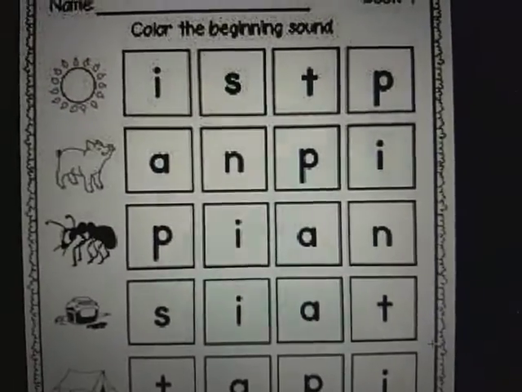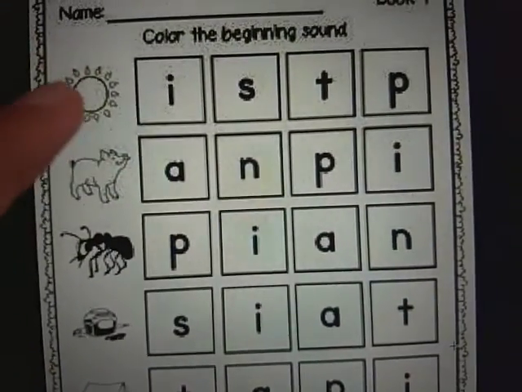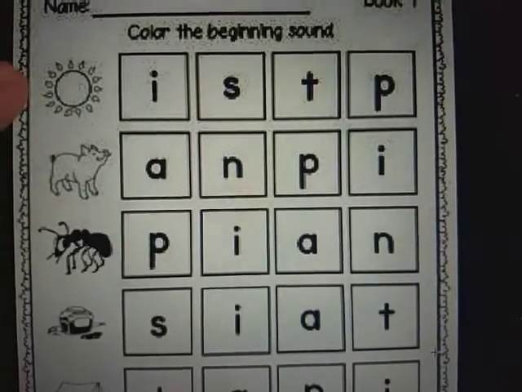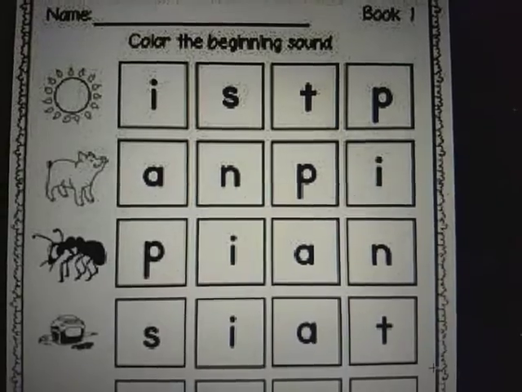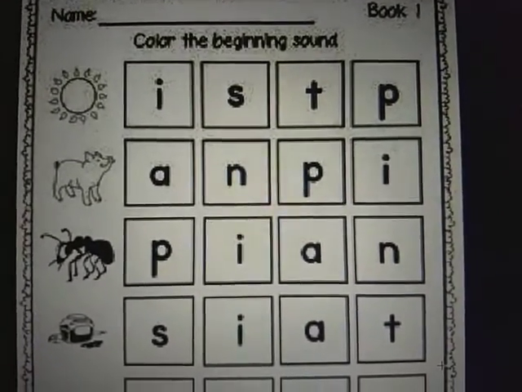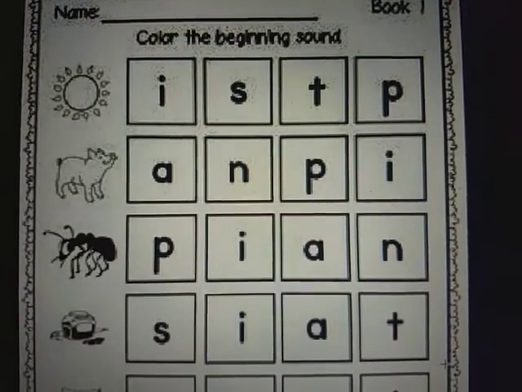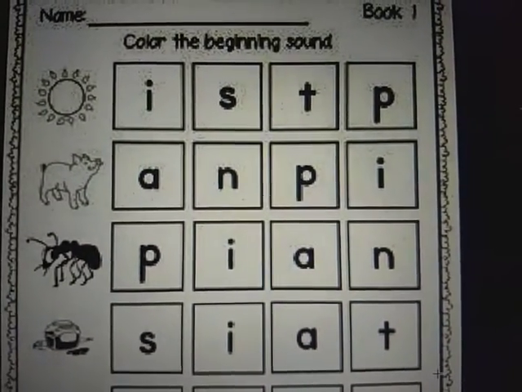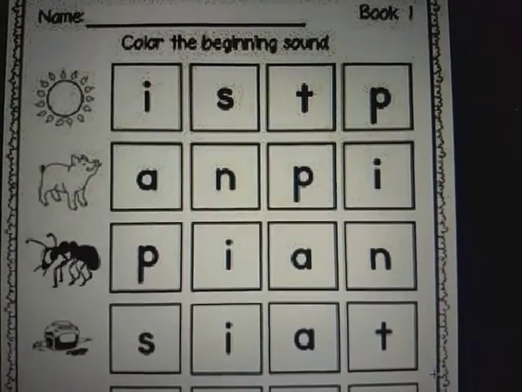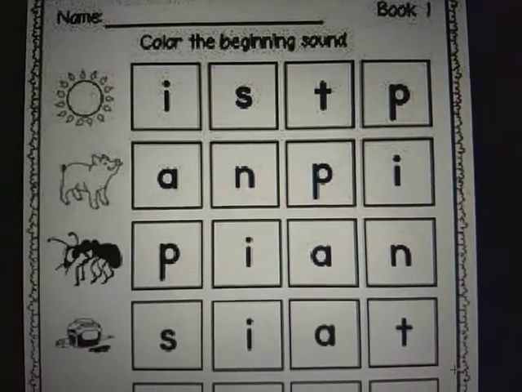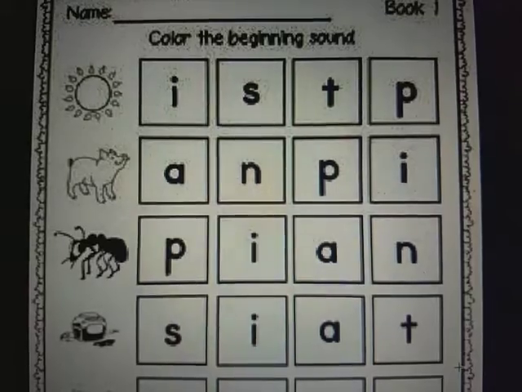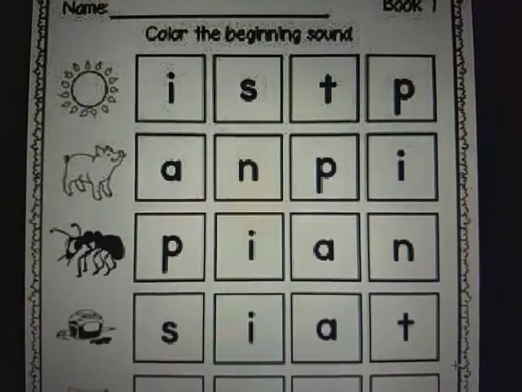Okay, let's take it. Now, what is this image? It's the picture of a sun. Now, when you have said the word, say it twice or thrice and listen to it carefully. Sun. Now, in the word sun, what is the beginning sound? What is the starting sound? किस sound से शुरू होता है वो word? Sun. Yes, the first sound in the word sun is s.